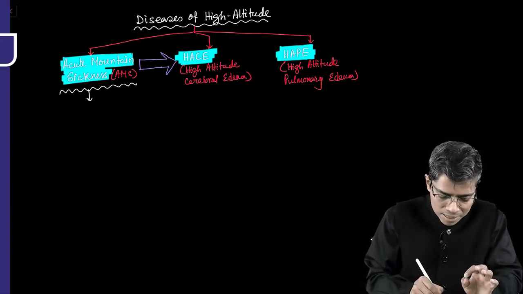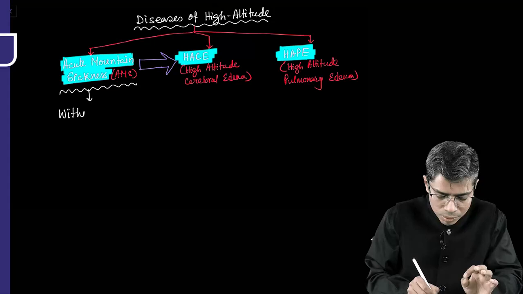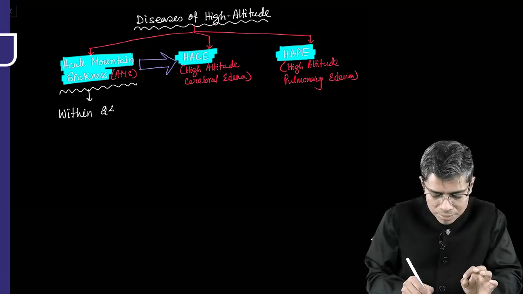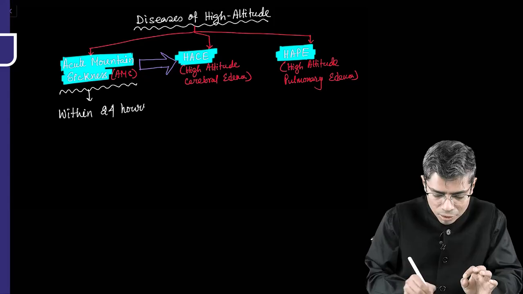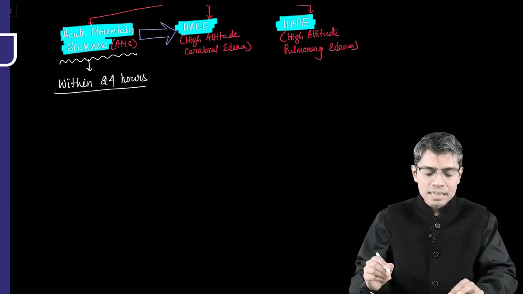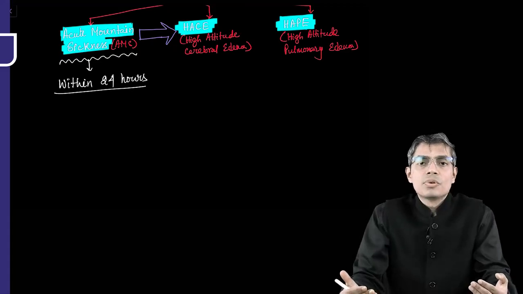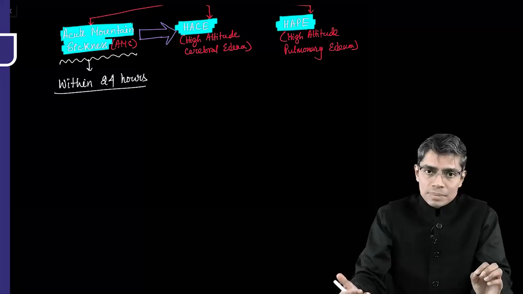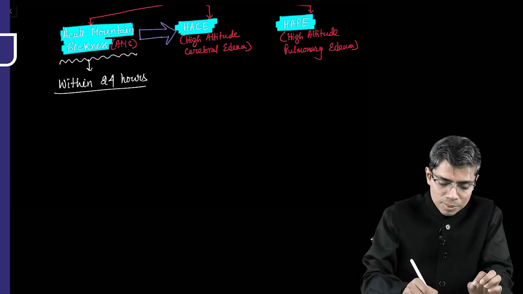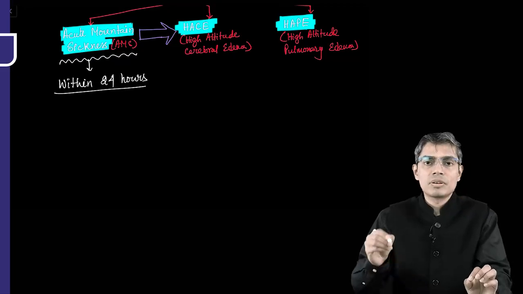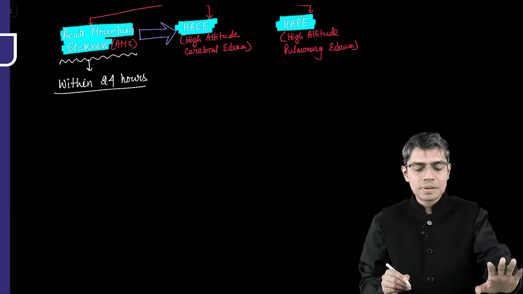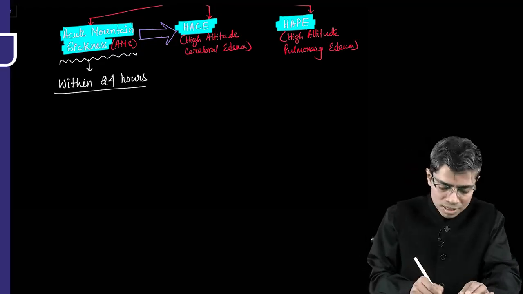It is said that the disease mainly develops within the first 8 hours, and the first 8 hours are more crucial. So if certain symptoms develop within the first 24 hours of altitude ascent, it will be categorized as acute mountain sickness.